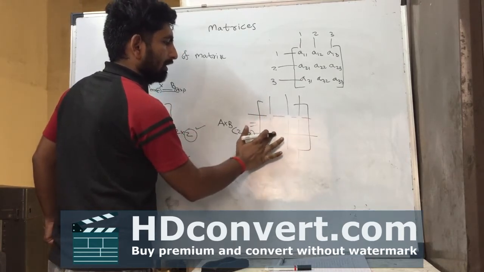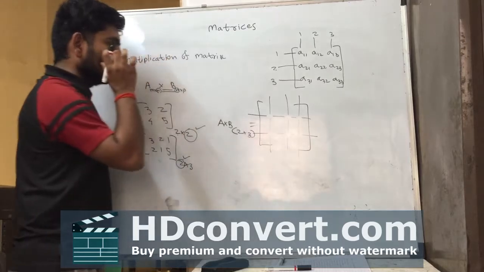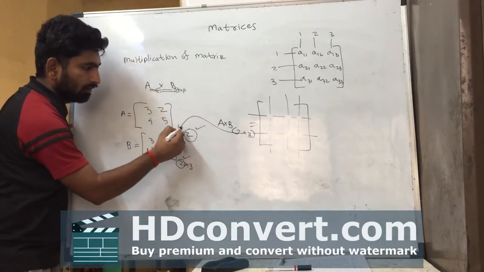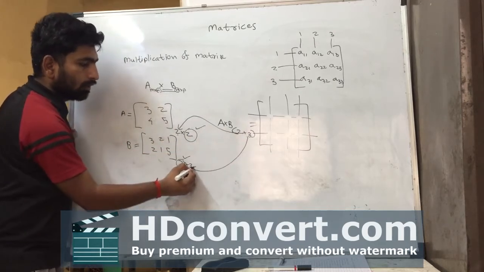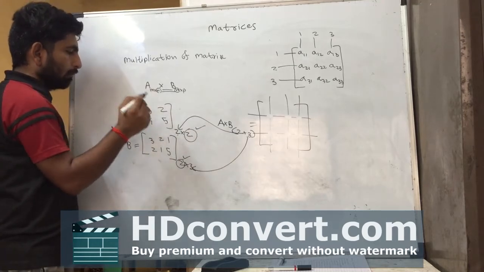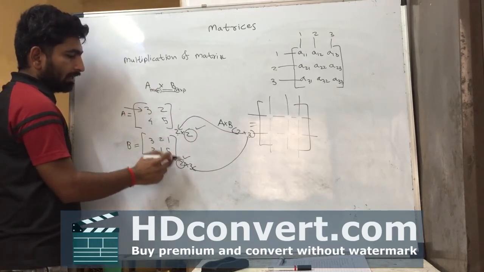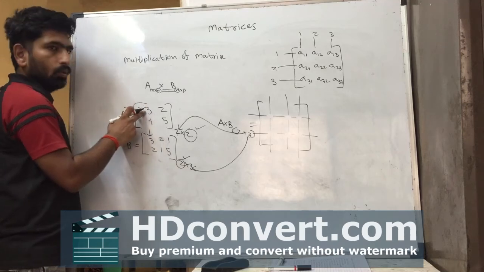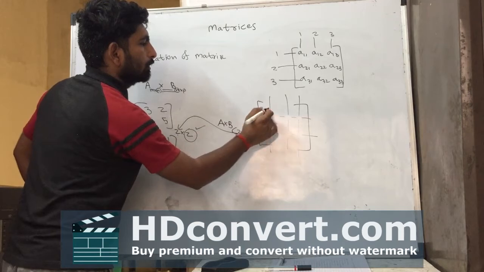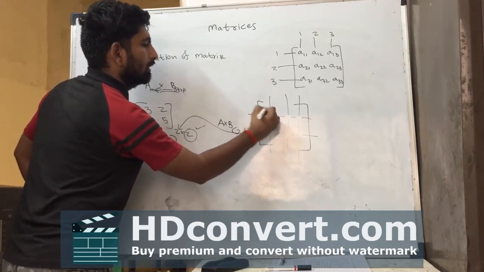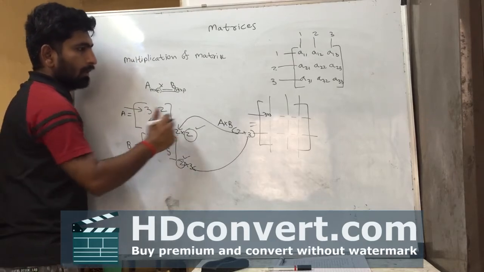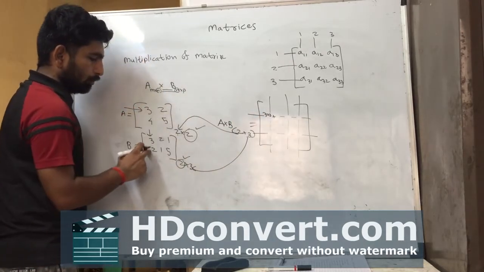For matrix multiplication, you need to consider that we are taking the number of rows from the first matrix and the number of columns from the second matrix. So we are selecting rows of the first matrix and multiplying with columns of the second matrix. First row, first column: 3 into 3 plus 2 into 2.